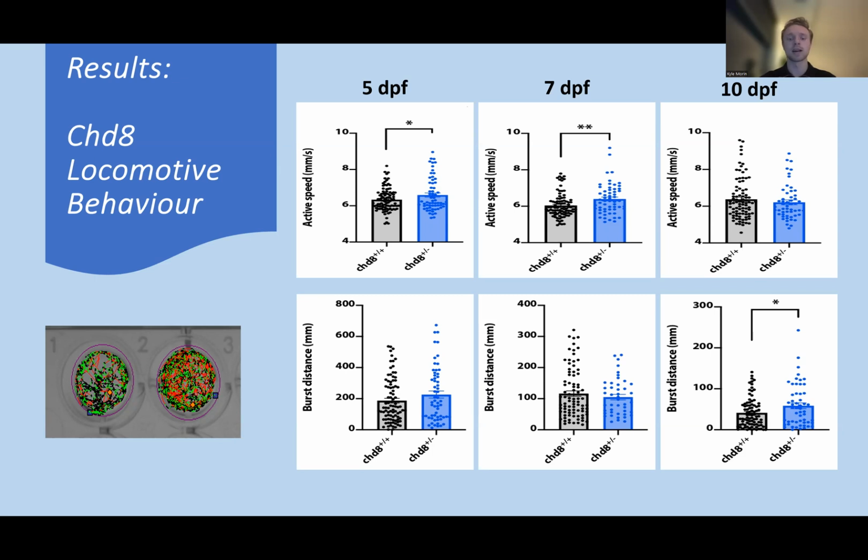The bottom set of graphs shows burst speed, which is characterized by movement greater than 8 millimeters per second. We can see here that the CHD8 mutant larvae began showing a burst speed phenotype as development progressed.